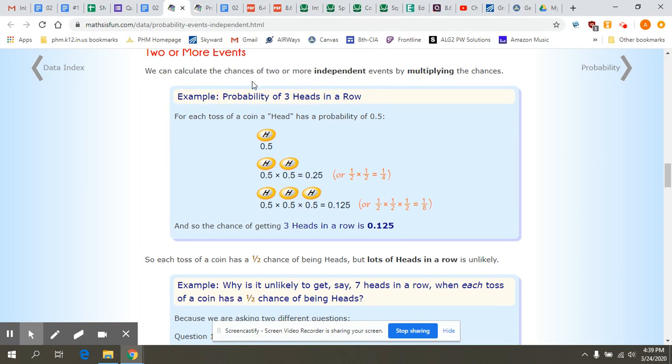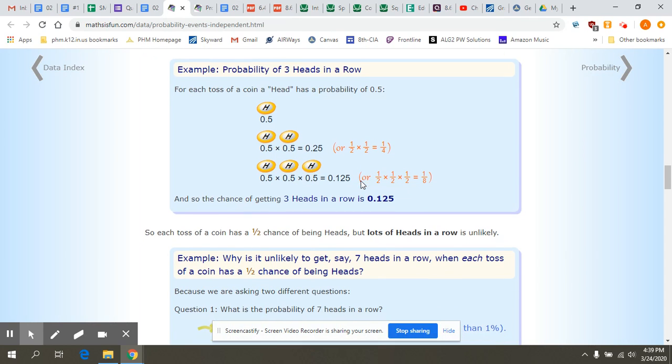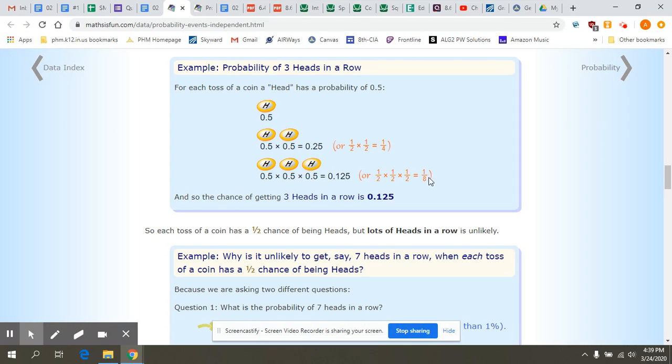Okay, so we're looking at the probability of getting heads 3 times in a row. So you take the 1/2 times the 1/2, and you get 1/4. If we're looking at 3 heads in a row, it's 1/2 times 1/2 times 1/2. You multiply all the probabilities together. So 1/2 times 1/2 times 1/2 is 1/8.